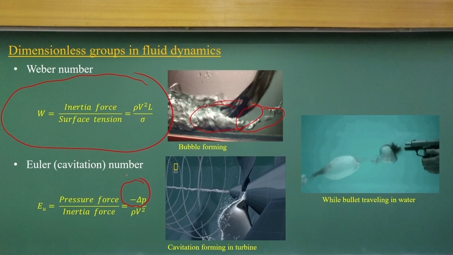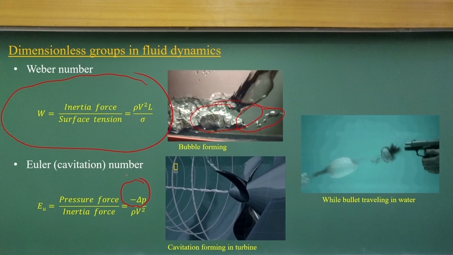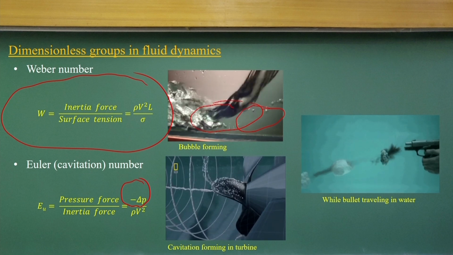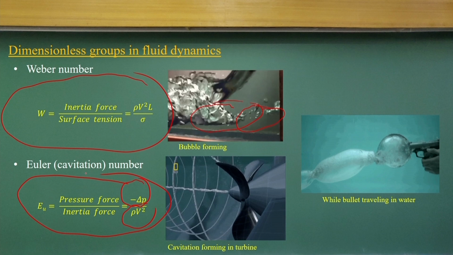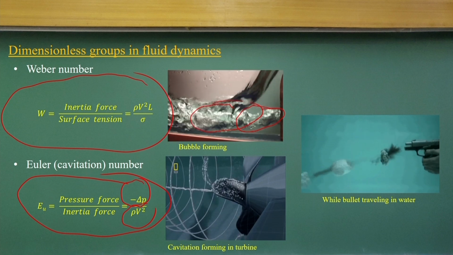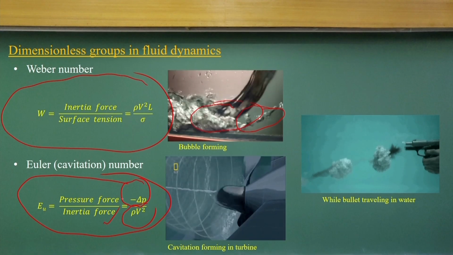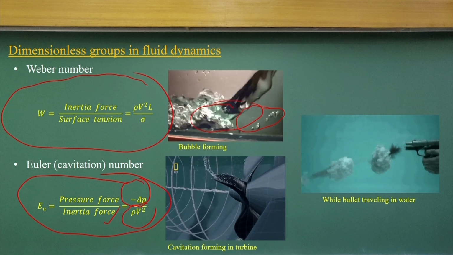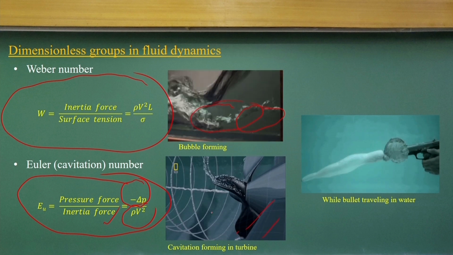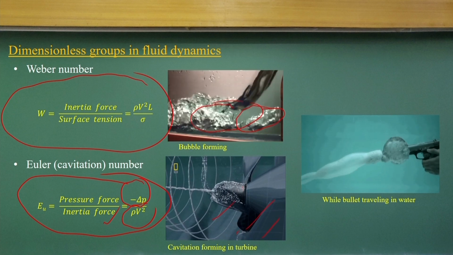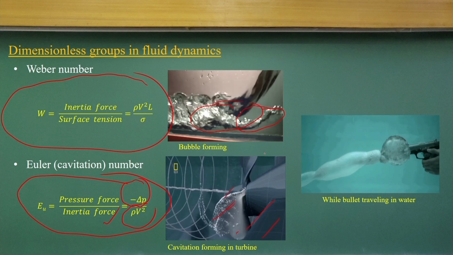The more the change in pressure, the greater the likelihood of cavitation. Divided by the inertia force, this is defined as the Euler number or cavitation number. Remember that in the Euler number the inertia force is in the denominator, as compared to the other numbers. So we have four numbers: the Reynolds number, the Froude number, the Weber number, and the Euler number, which is cavitation, which happens when a turbine is moving. We can see there is a chance of cavitation formation near this turbine bed.